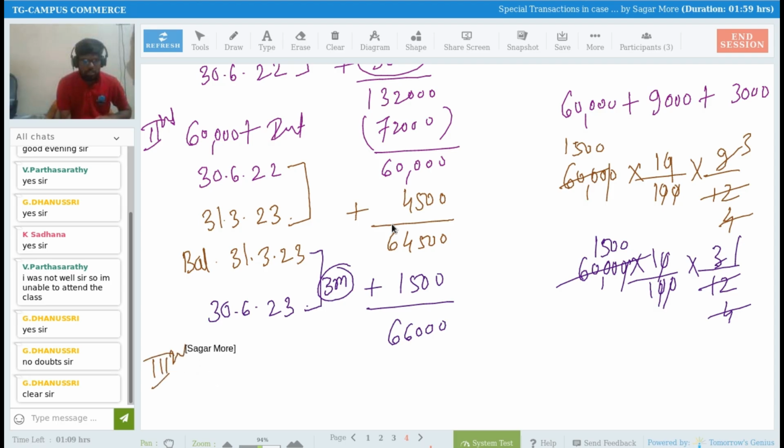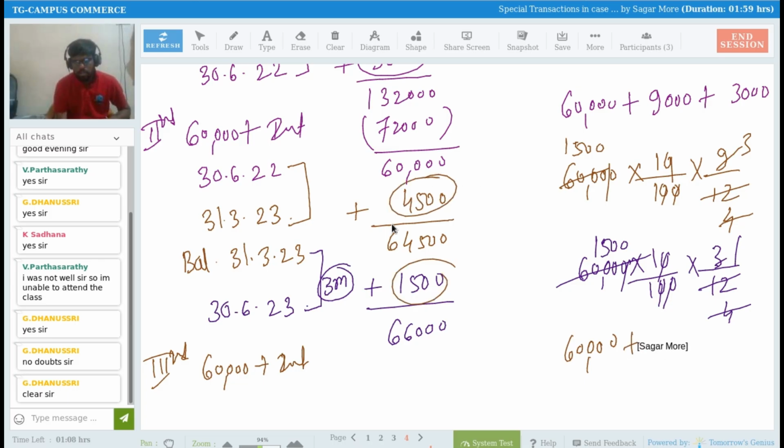Third and final installment, sir. Yes, third and final 60,000 rupees plus interest. So 60,000 rupees plus 4,500 plus 1,500. Understood? Yes. So it comes to 66,000 and finally we are done with payment.